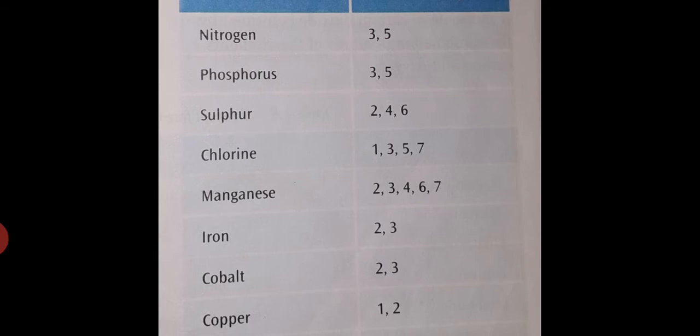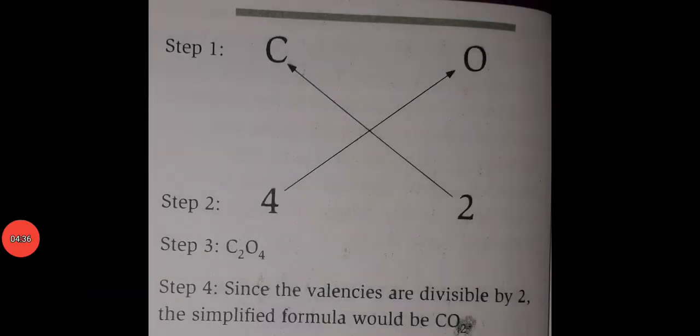We can derive the chemical formula of a molecule of a compound by following these steps. To derive the chemical formula, we first have to write down the symbols of the elements that make up the compound.